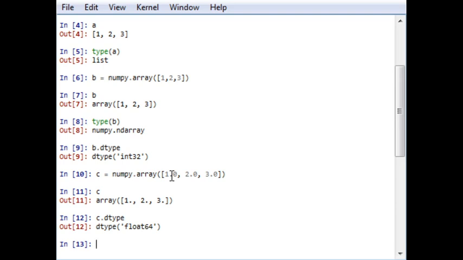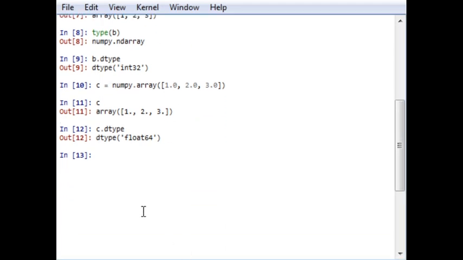So this example shows how lists and arrays in NumPy are created differently. The NumPy array object takes a list as an input. The data type of elements can be assigned by the Python interpreter at the time of interpretation in a dynamic fashion. Alternatively, the data type can be defined at the time of creation, using the second argument of the array function. That means you can also define the data type.